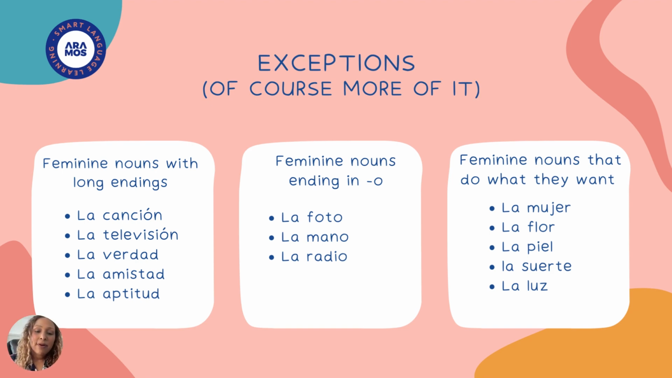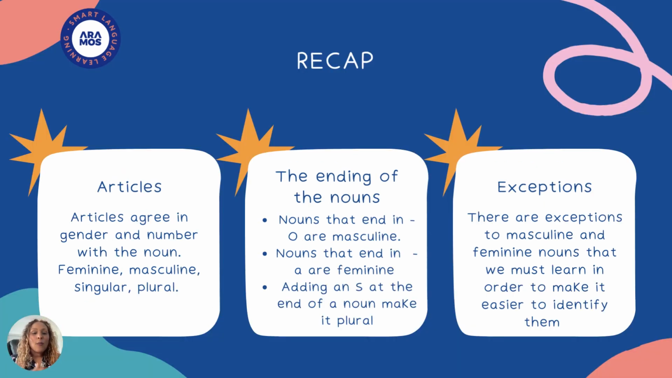Just remember these. So we have, let's recap. We know that articles agree in gender and number with the noun, feminine or masculine, singular, plural. The nouns that end in O are masculine and end in A are feminine. If we add an S, they're plural. And there are some exceptions to masculine and feminine nouns that we must learn in order to make it easier to identify them. So much fun.